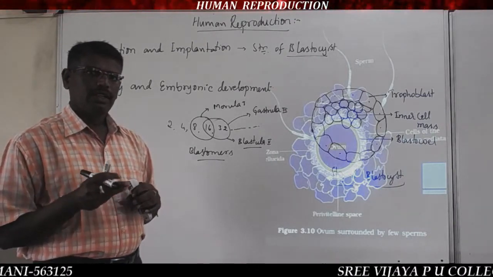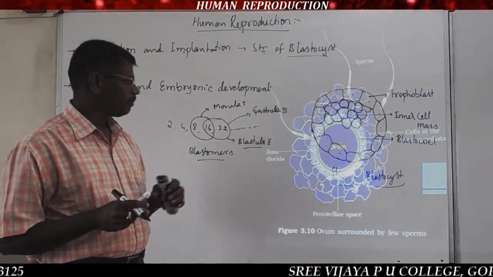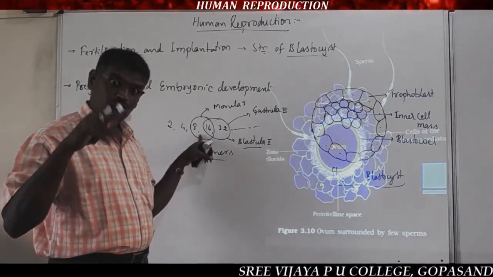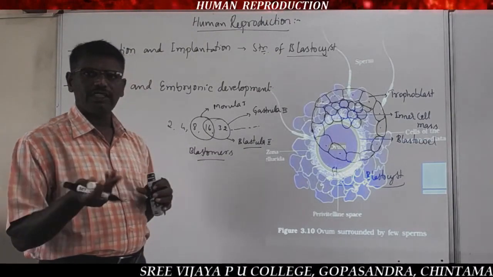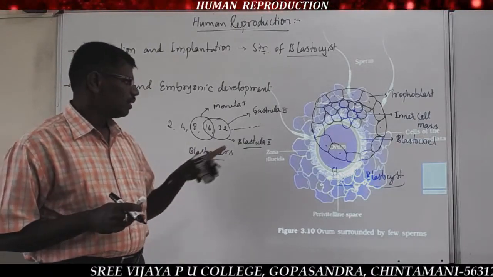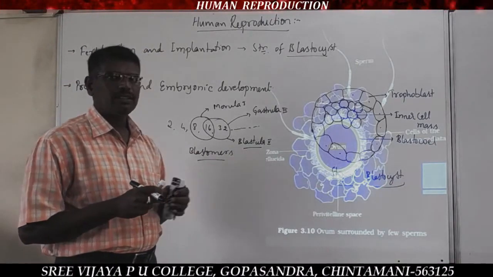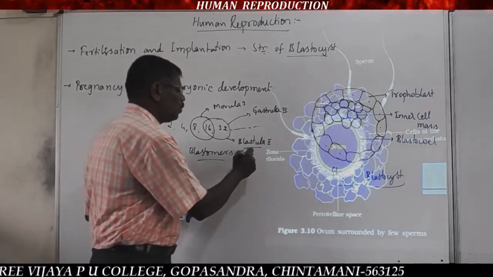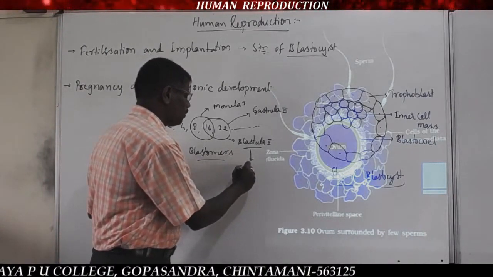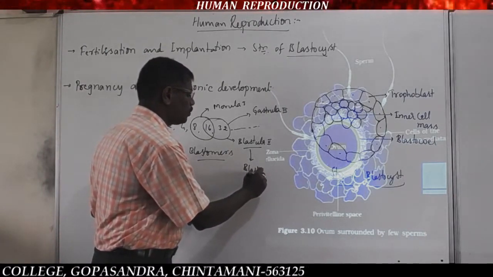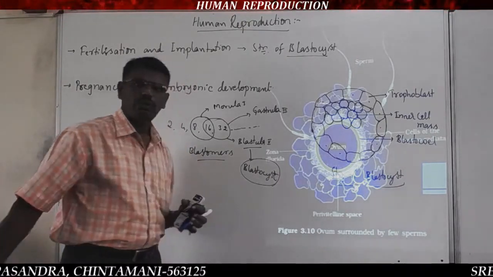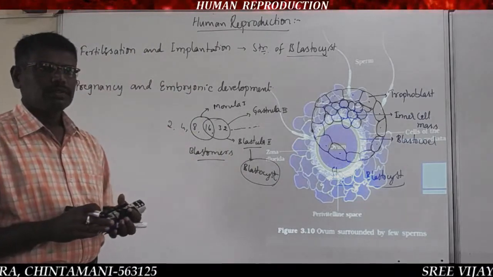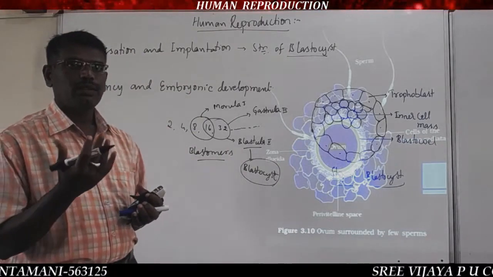But after 3 days, the morula enters the blastula stage, the second stage, which in humans is called the blastocyst. This blastocyst attaches to the endometrium layer of the uterus.